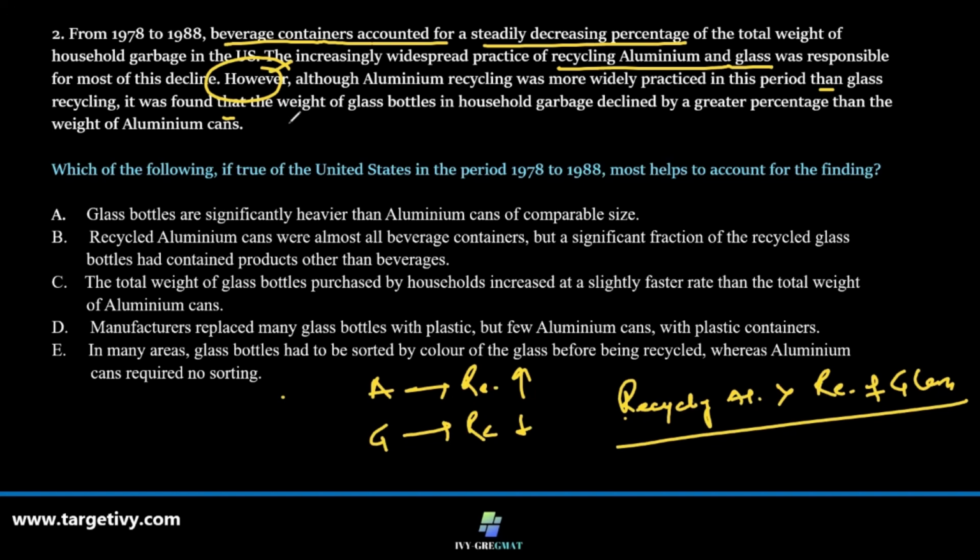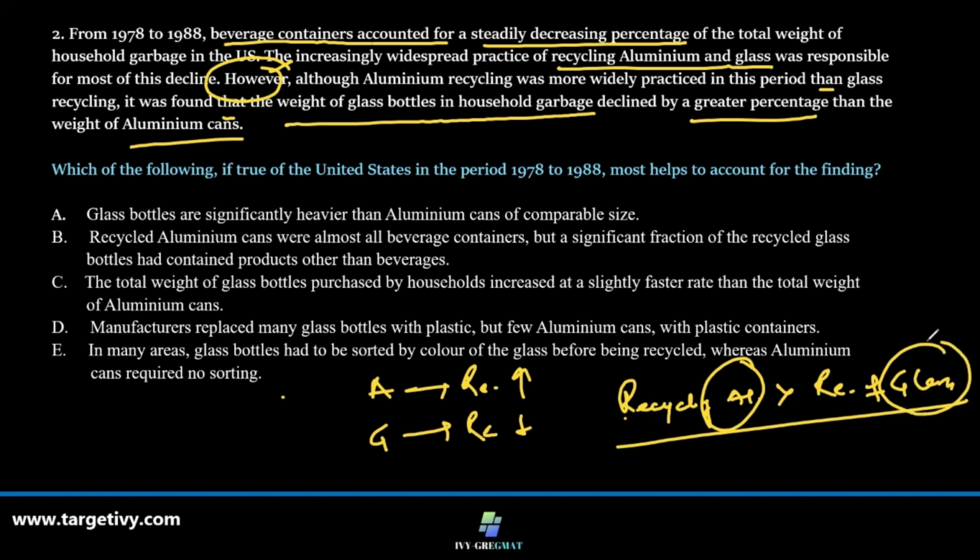It was found that the weight of glass bottles in household garbage declined at a greater percentage than the weight of aluminum cans. A normal conclusion can obviously be that recycling of aluminum is more and recycling of glass is less. So the percentage of weight of aluminum should be less than that of glass.